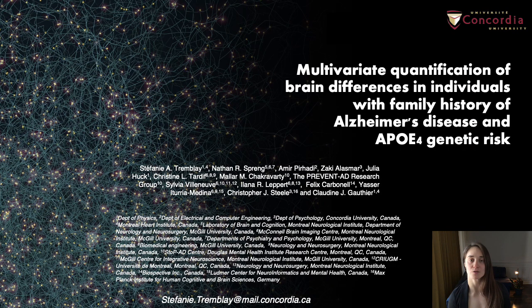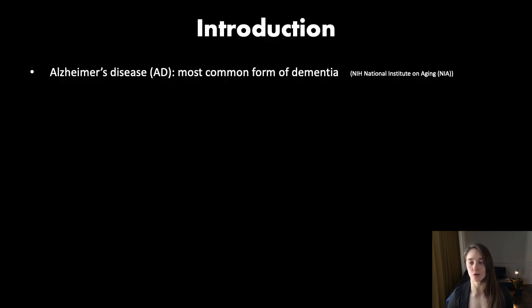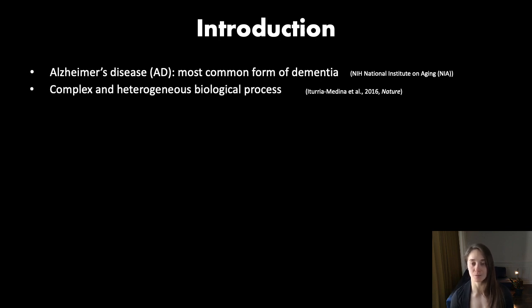Hi, my name is Stephanie Tremblay from Concordia University. I'm going to present my work on multivariate quantification of brain differences in individuals who are genetically at risk of developing Alzheimer's disease. As there is currently no cure for dementia, it is crucial to detect the disease as early as possible. Alzheimer's disease is thought to result from a complex cascade of events that can vary from individual to individual. So it is a very heterogeneous disorder, and the pathological mechanisms are still debated.